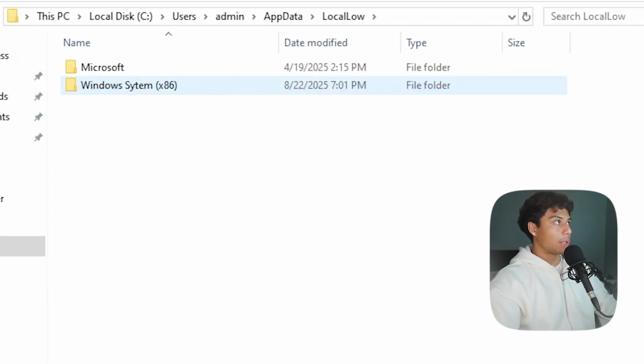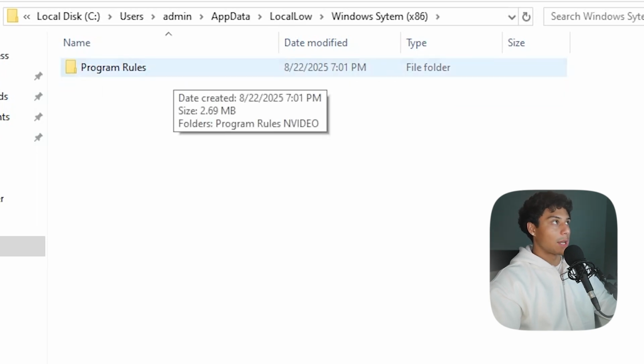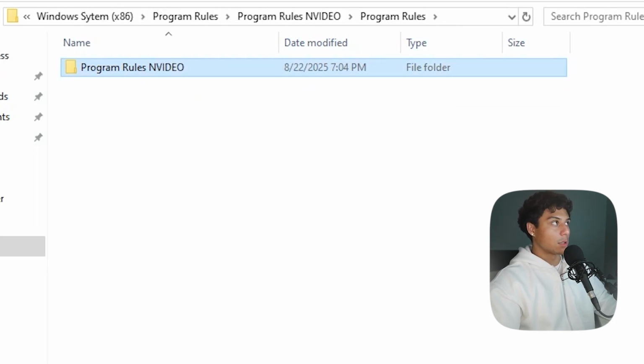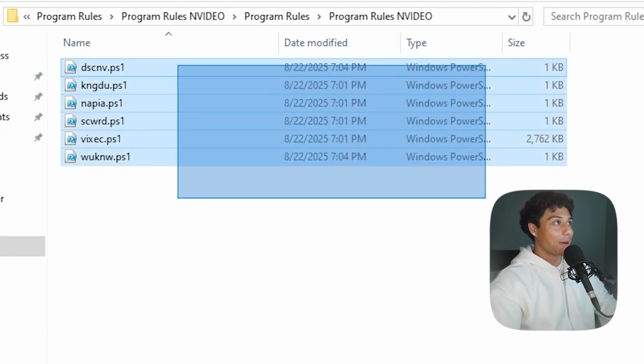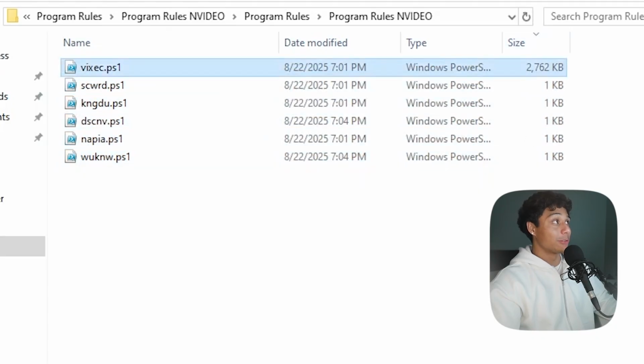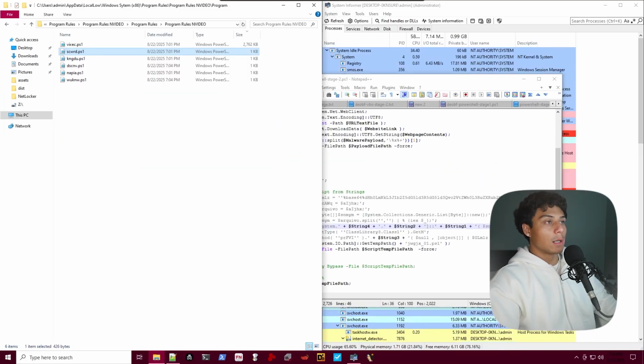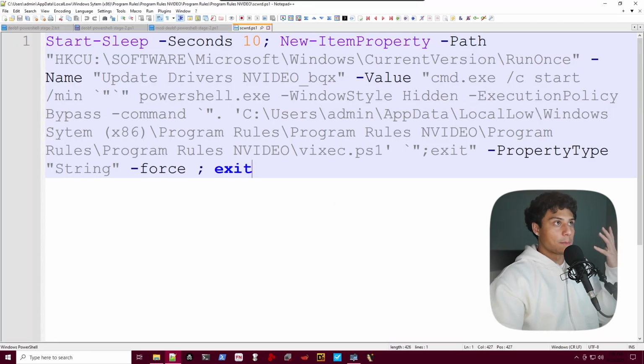So if we drill down into app data, there we go. Windows System x86. This is the path that we saw in the malware, and boom, there we go. We have a lot of PowerShell scripts, most of them 1 kilobyte. We've got one giant one. If we take a look at some of these, what are these PowerShell scripts actually doing from the malware? We've got a start sleep and adding a new item property, and it's adding to a certain registry key, which basically gives this malware persistence. So it's going to run every time the machine boots up and the user logs in.